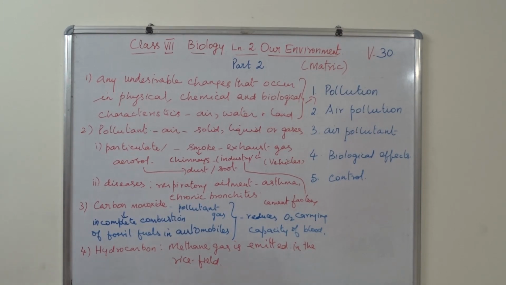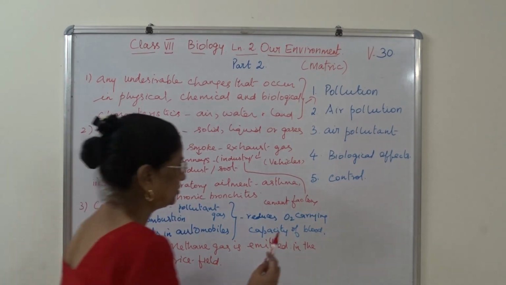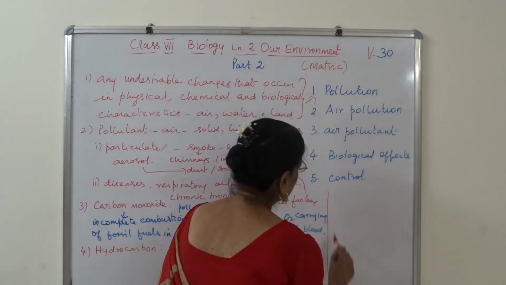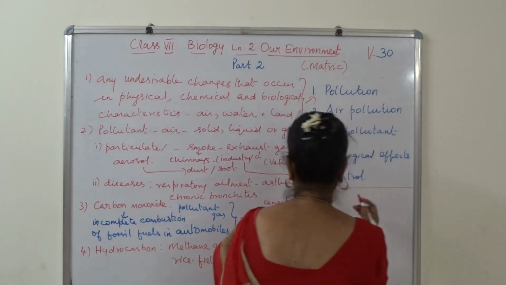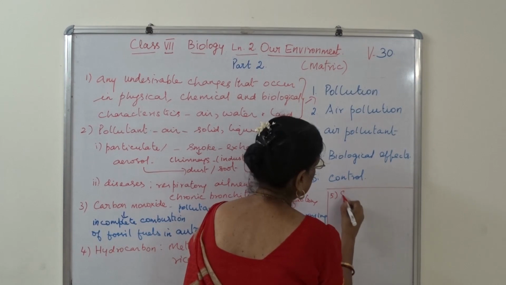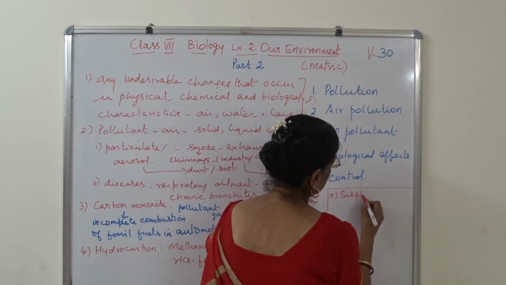Then one more is sulfur dioxide. Can you see? I'll write here. Fifth one, sulfur dioxide.